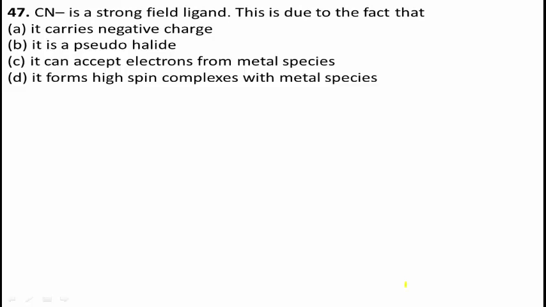Because of this point, CN minus is one of the strong field ligands. Therefore, the correct answer for this question is option B.